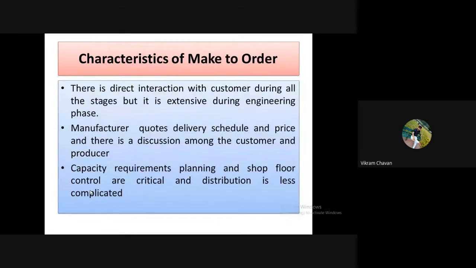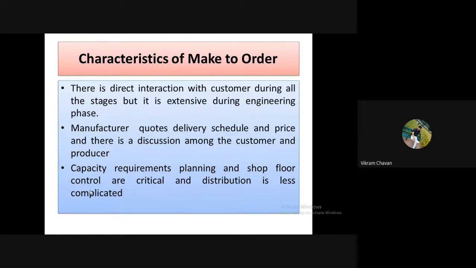The next, characteristics of make to order.